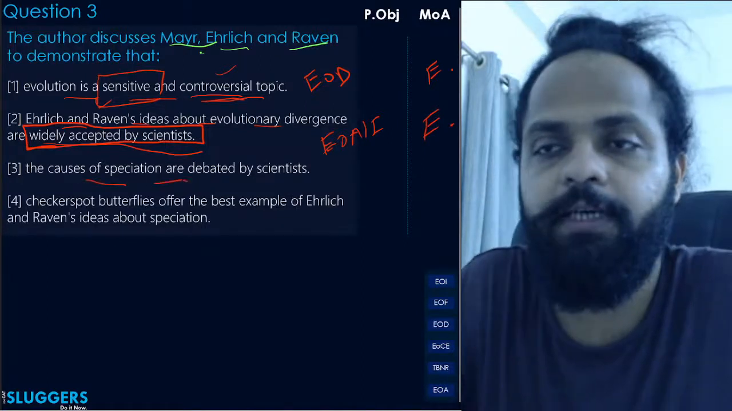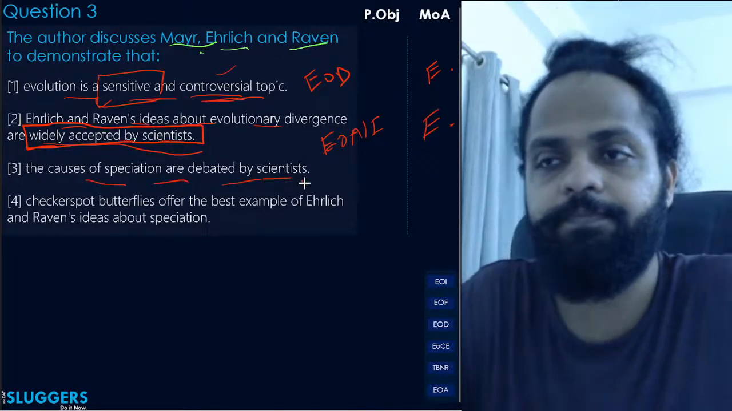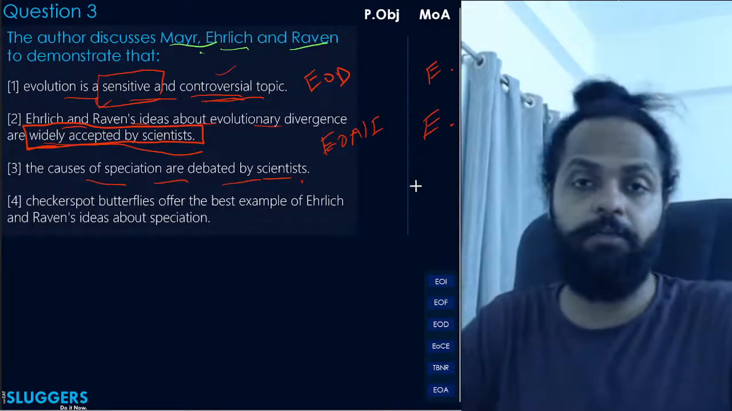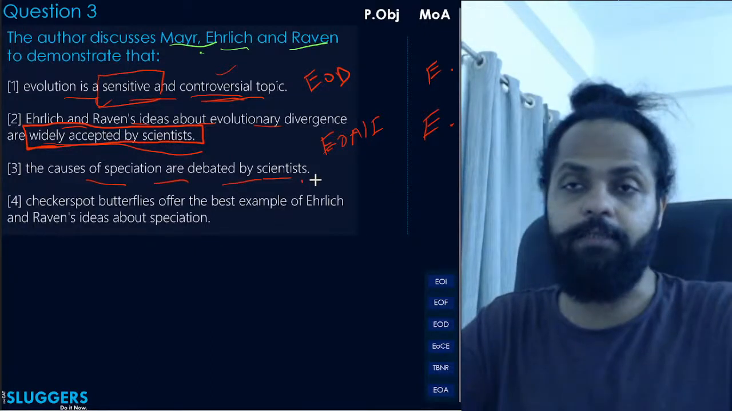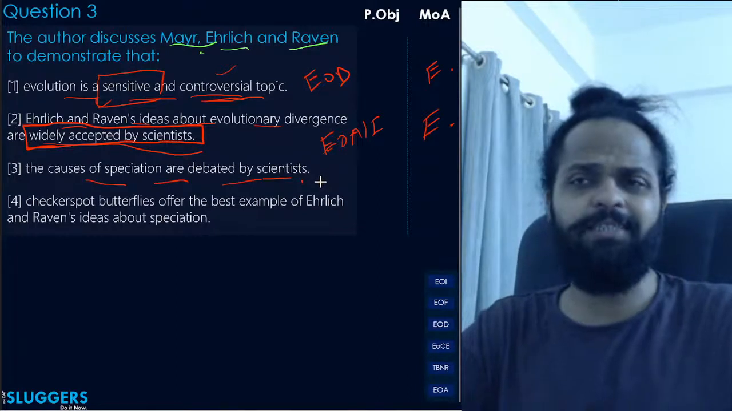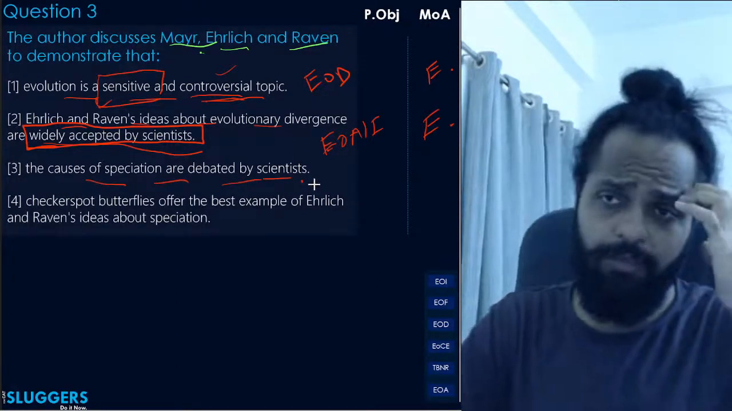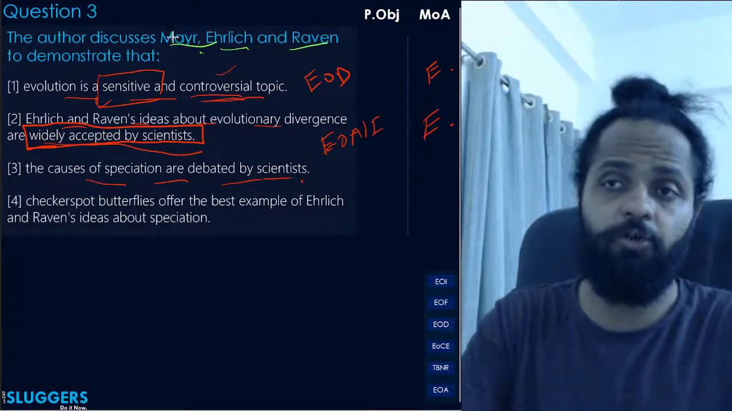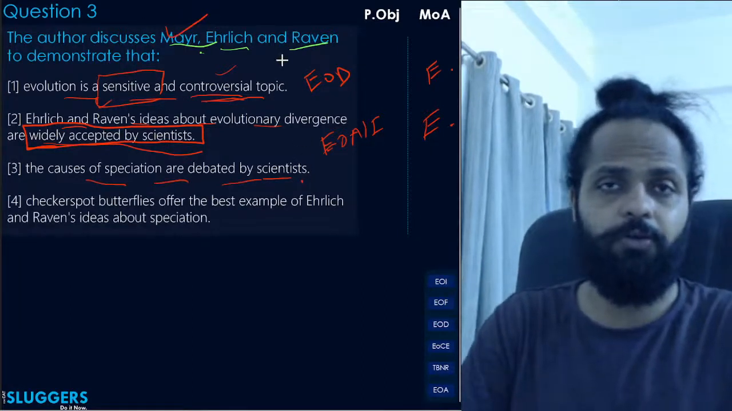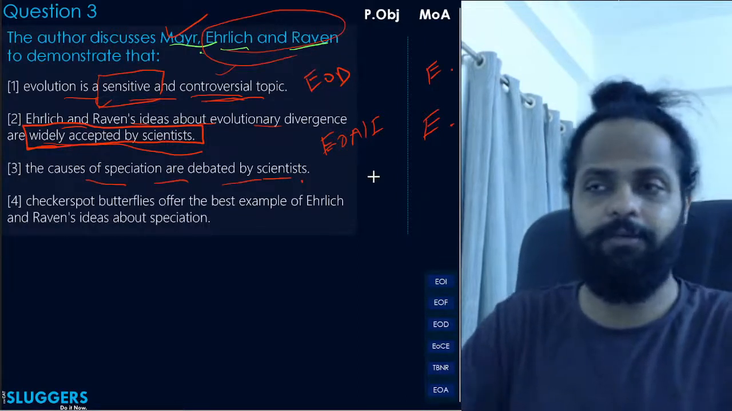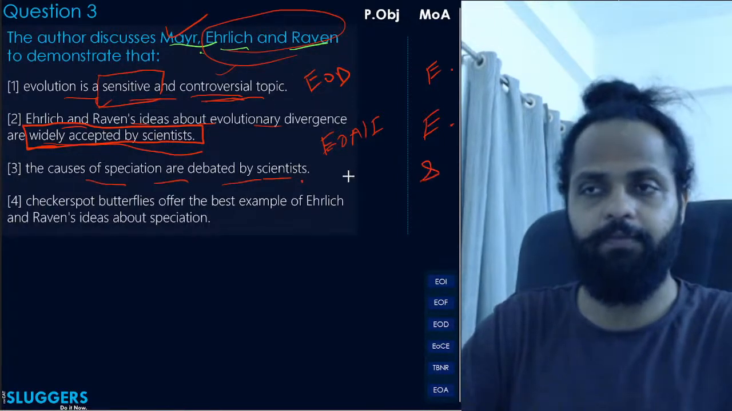The causes of speciation are debated by scientists. Yes, that's, I think that comes very close to what the author has done here. He has talked about a cause of speciation as pointed out by Mayer. Then he has talked about the causes of speciation as talked about by Eldridge and Raven. So yeah, that seems all right. Smallest mark करके आगे चलेंगे.